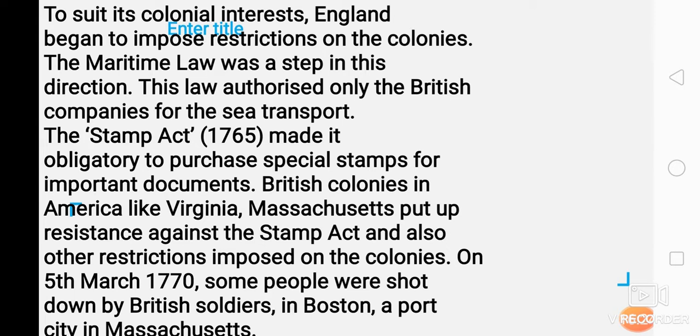On 5th March 1770, some people were shot down by British soldiers in Boston, a port city in Massachusetts. As the people were against this, the British soldiers shot down the people who were protesting in Boston, a port city in Massachusetts.